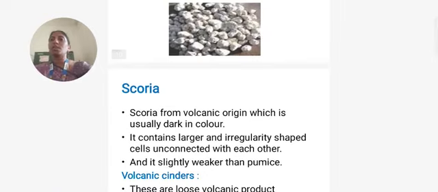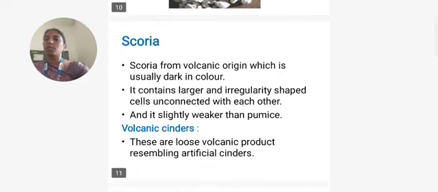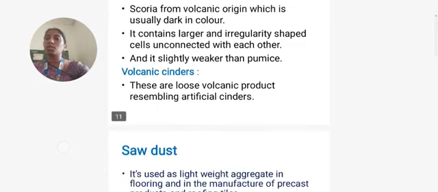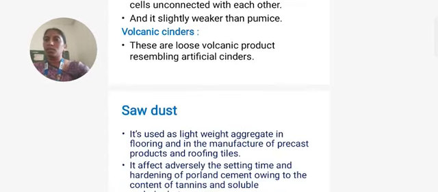Scoria. The scoria is of volcanic origin, usually dark in color, and contains large cells irregular in shape and unconnected with each other. It is slightly weaker than pumice. Volcanic cinders are loose volcanic products resembling artificial cinders. Coming to sawdust, it is used as a lightweight aggregate in flooring and in the manufacture of precast products and roofing tiles.